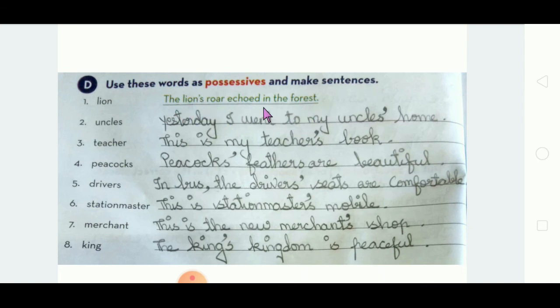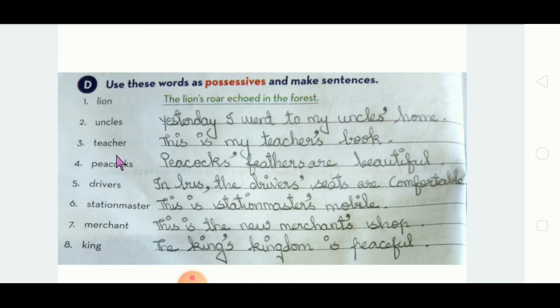Echo, you know what is the meaning of echo? If one time you say the word, it will be repeated 2 times, 3 times it will repeat. That is called as echo. Okay? See, uncles. Already it is in plural. That's why you should add only apostrophe after the yes. Yesterday I went to my uncles' home. After yes only apostrophe is added. Okay?